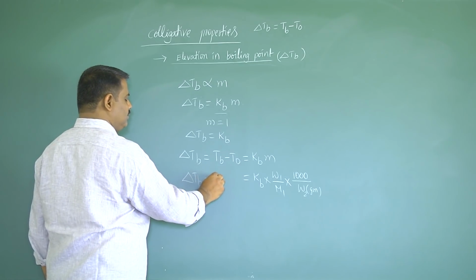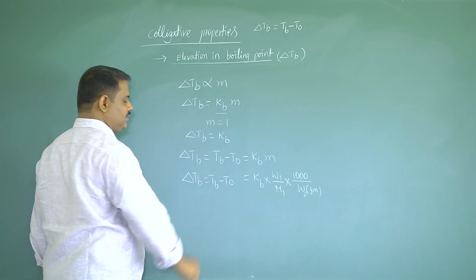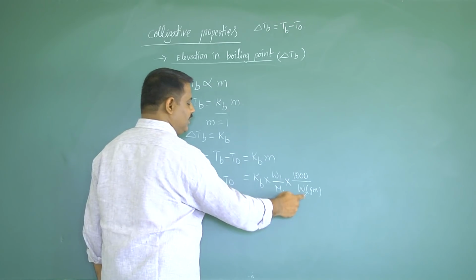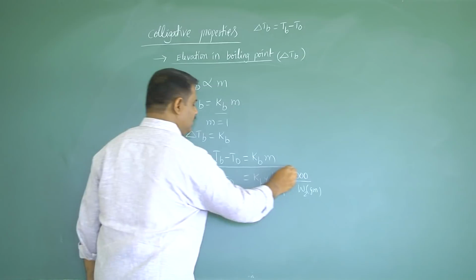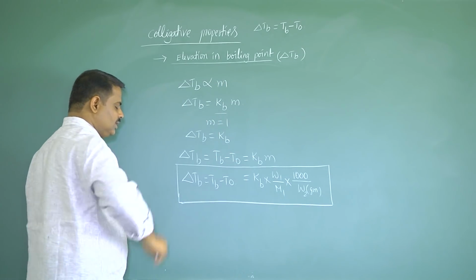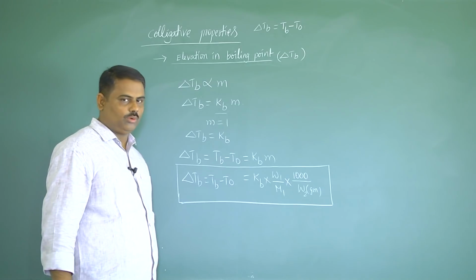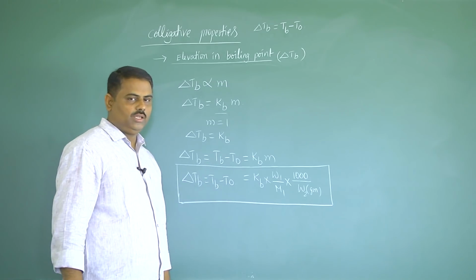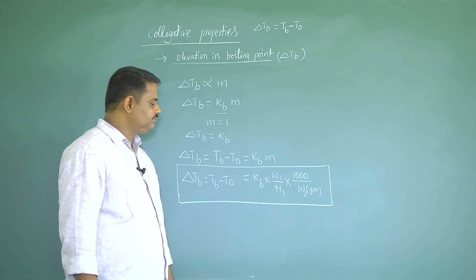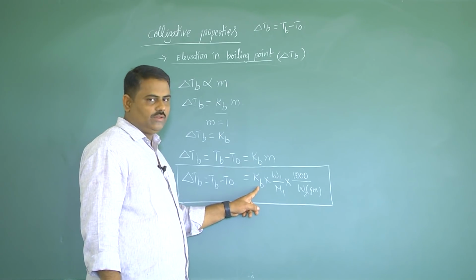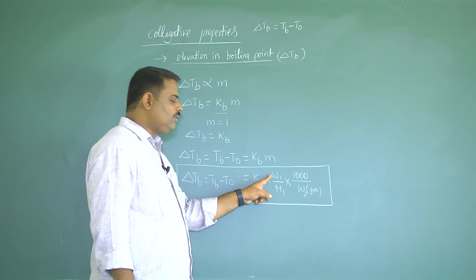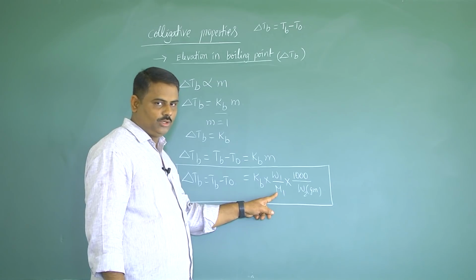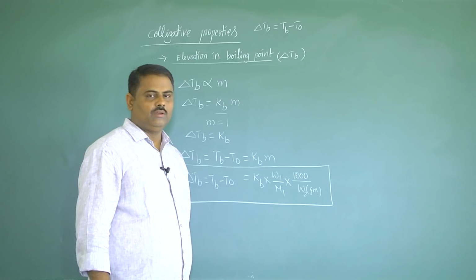Delta Tb is equal to Tb minus T naught, that is equal to Kb into W1 by M1 into 1000 by W2. In this formula, delta Tb is elevation in boiling point, Tb is boiling point of solution, T naught is boiling point of pure solvent, Kb is molal elevation constant, W1 is weight of solute, M1 is molar mass of the solute, and W2 is weight of solvent.